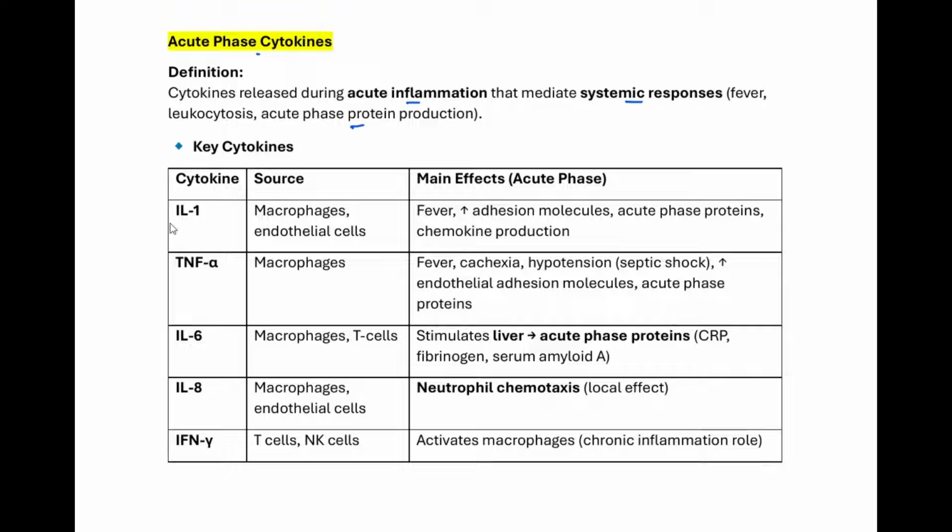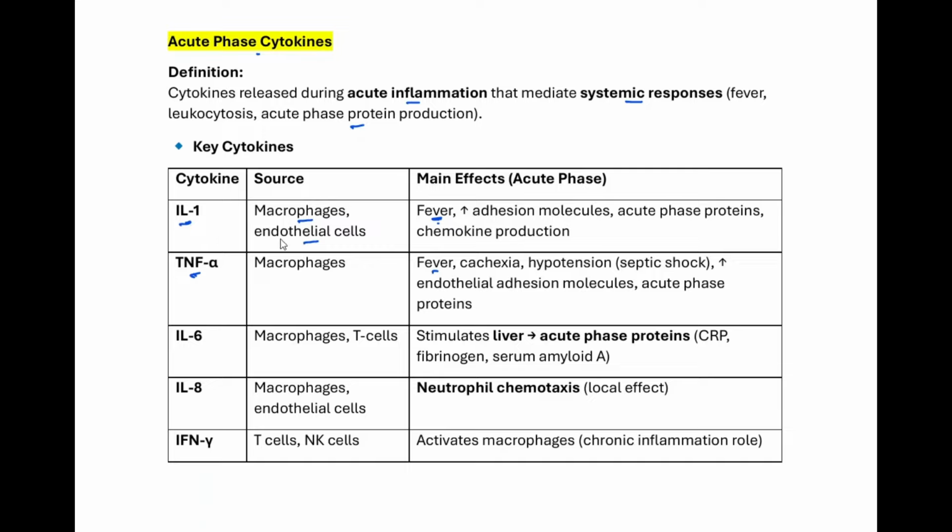So acute phase cytokines include interleukin-1. And this interleukin-1 is produced from macrophages and endothelial cells. And this interleukin-1 is responsible for fever, guys. It's going to increase fever. The other one that also increases fever is TNF-alpha. So both interleukin-1 and TNF-alpha could lead to fever.